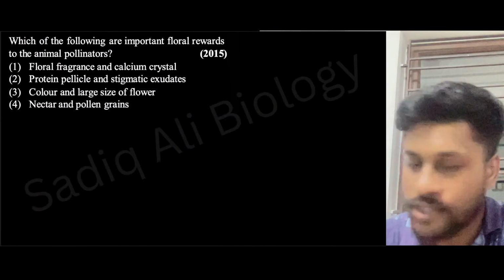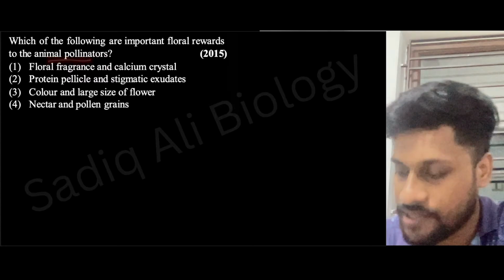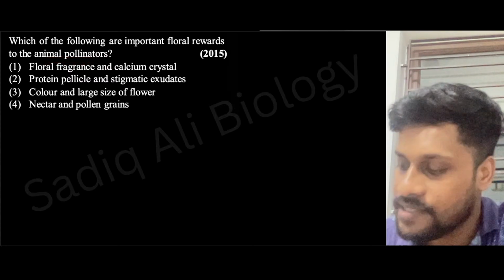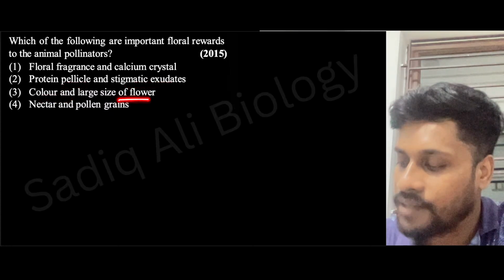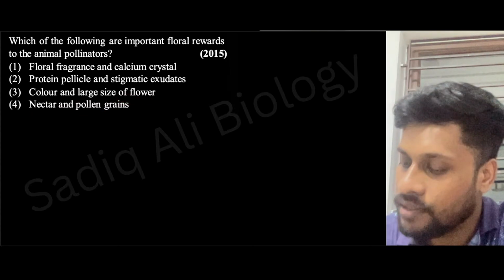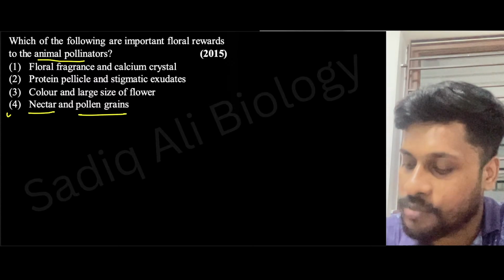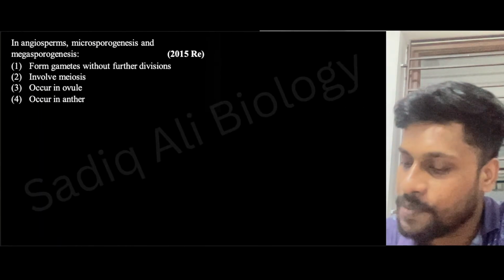Now, next one. Which of the following are important floral rewards to the animal pollinators? Floral fragrance and calcium crystals, protein pellicle and stigmatic exudates, color and large size of flower, nectar and pollen grains. What will be the answer? The rewards for animal pollinators will be nectar and pollen grains. Option 4 will be the answer. Right? Very good.